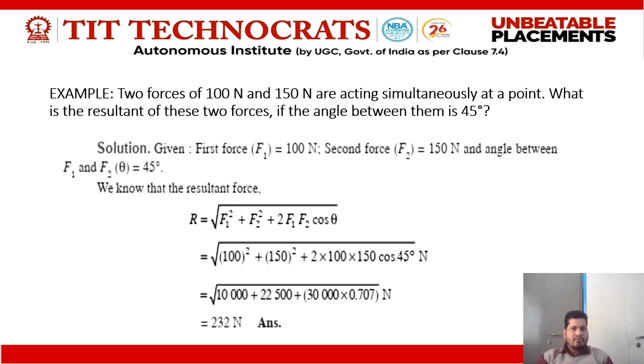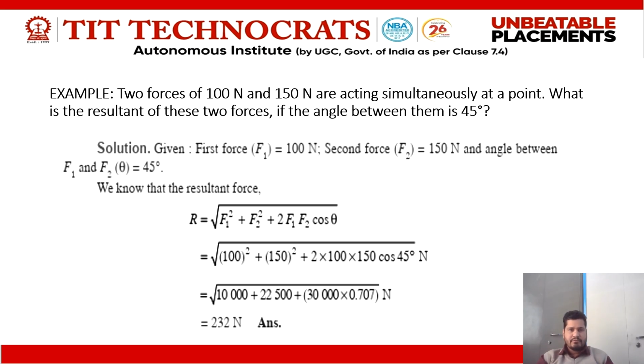In this example, two forces of 100 Newton and 150 Newton are acting simultaneously at a point. Both the forces are acting at a point, so it comes under the category of concurrent forces, coplanar concurrent forces. What is the resultant of these two forces, if the angle between them is 45 degree? That is theta. Now we are going to solve this problem and calculate the value of the resultant force.